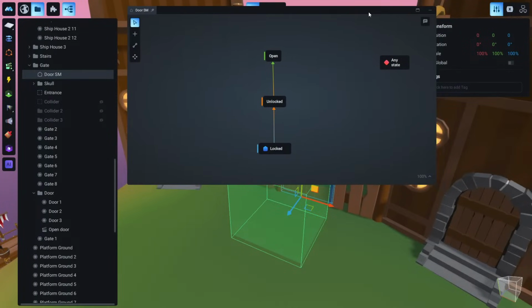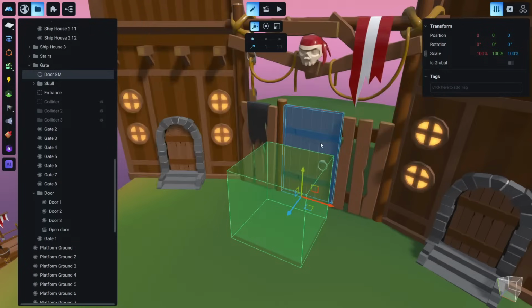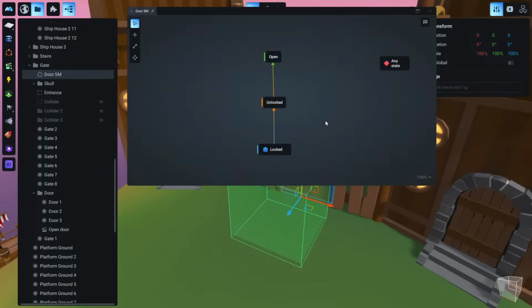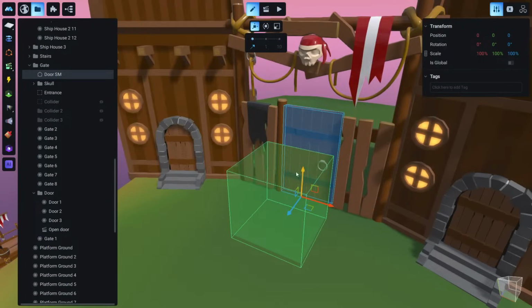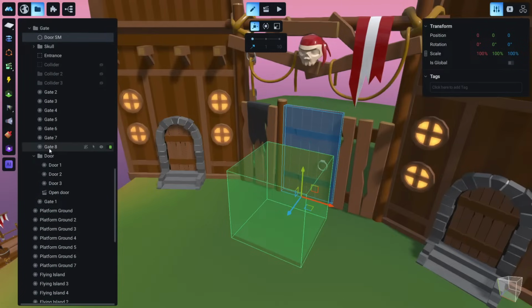Okay, and let me explain the logic a little bit now. So when the character approaches the door, it cannot pass because the game is in locked state. But if the character has 2 crystals or more, we are in the unlocked state. And if the character has these crystals and we are in the unlocked state and starts colliding with this, then the door will open. But right now this is only the logic. We didn't link this logic to the animation yet. So how to link this?